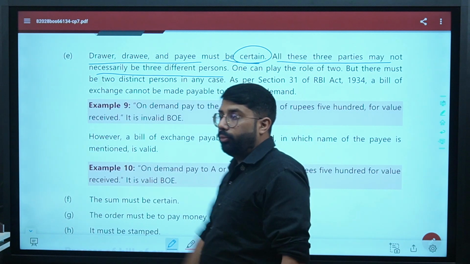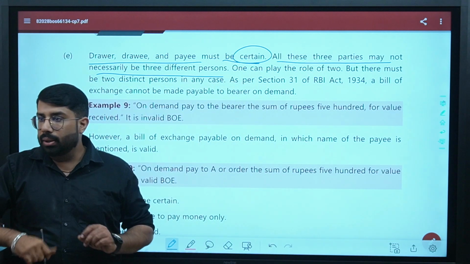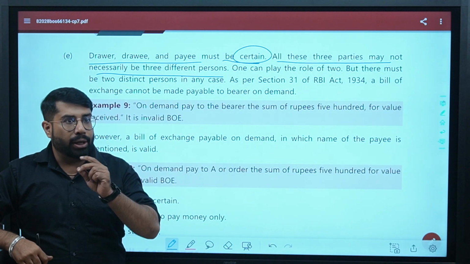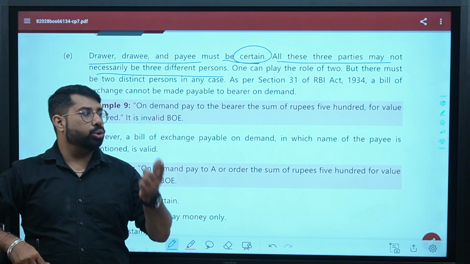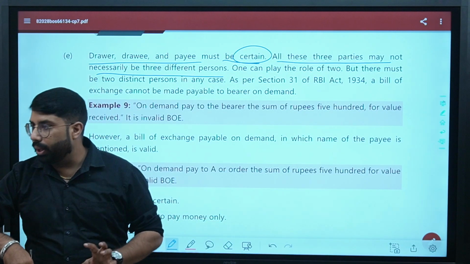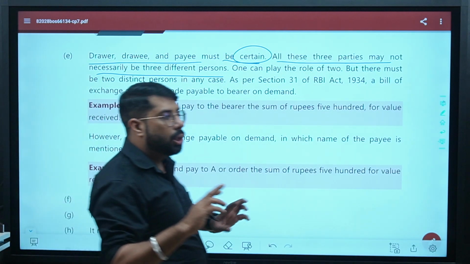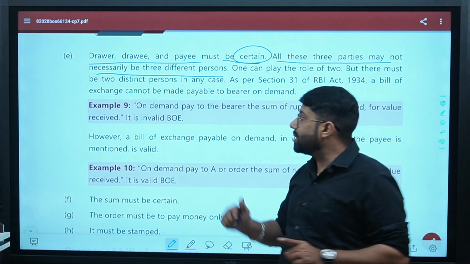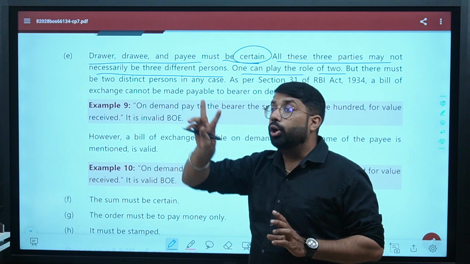In a promissory note, if you remember, I told you that there are two parties, maker and payee. And in the features of a promissory note, we studied that both these parties should be different persons. Yes or no? Yes. It means one person cannot make a promise to himself that I will make the payment to me. Correct? Here it is saying that these three parties may not be different persons. They may be the same. It says one can play the role of two.